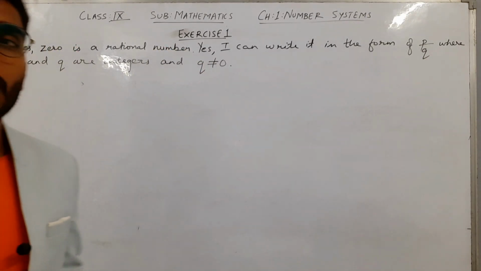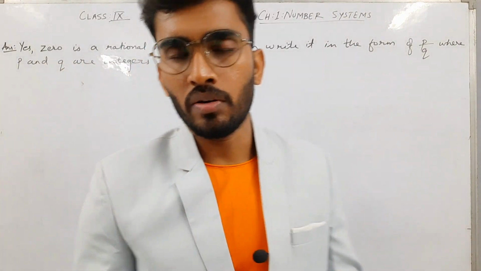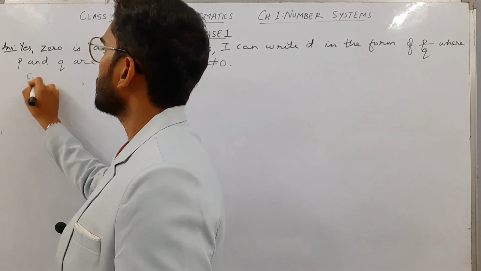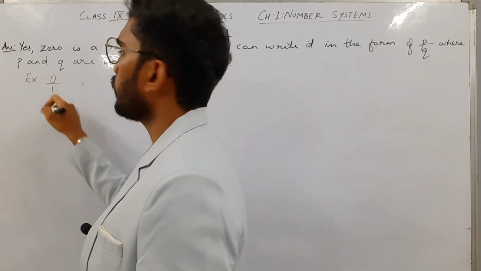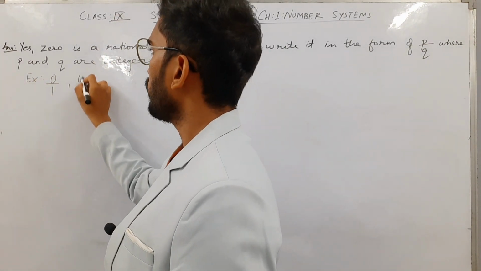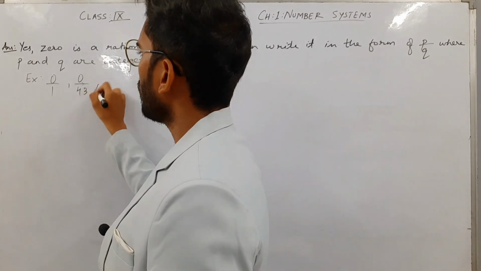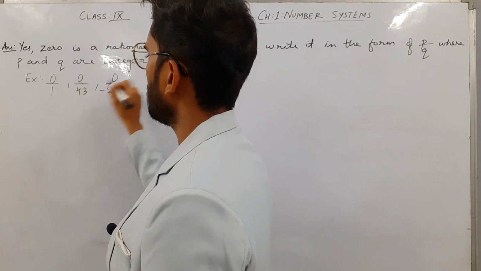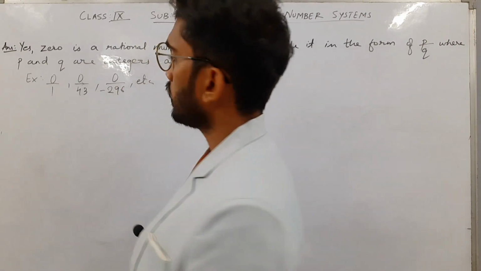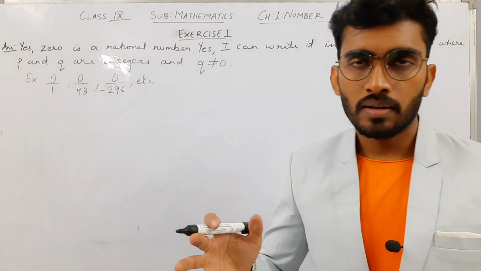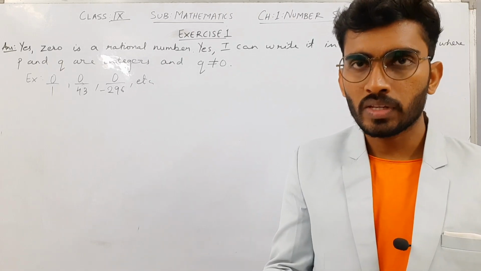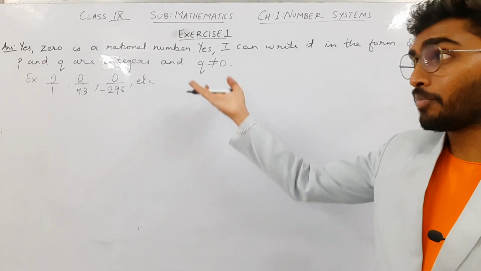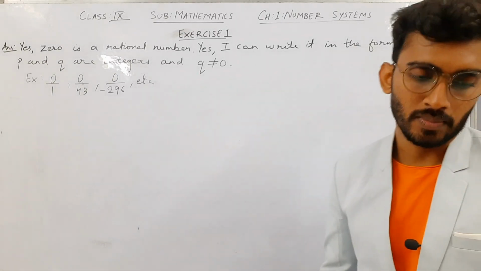So it will follow the definition of a rational number. And we will show some examples as well. I can write 0 as 0 by 1. I can write it as 0 by 43, or any number I can put, 0 by 296, negative, etc. These are all going to be equal to 0. It will not change the value of 0, it will be 0 only, and they are in the form of P by Q. So it is a rational number.